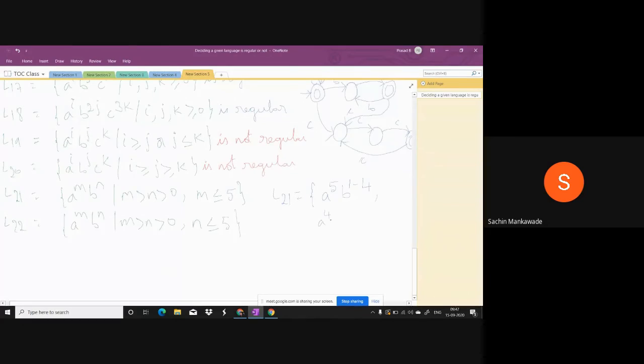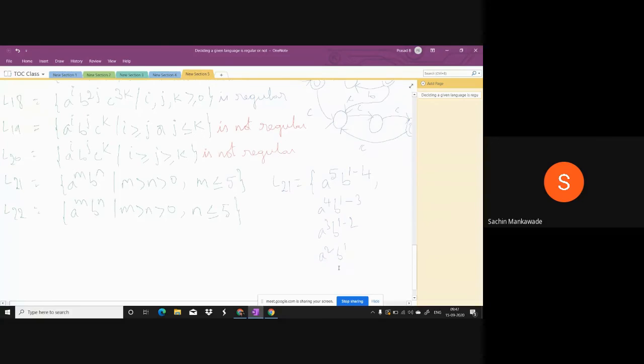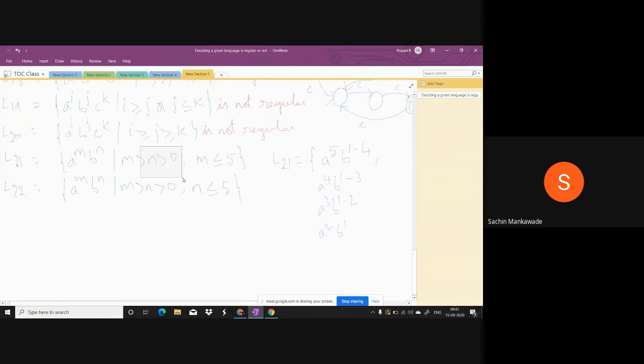Suppose a's are 4, how many b's? Less than 4: 1, 2, 3. Suppose a's are 3, b's can be 1 or 2. Suppose a's are 2, only 1. And suppose a's are 1, b's cannot be 0 because the minimum value is 1. So these are the strings. How many strings are present here? a power 5 b power 1, a power 5 b power 2, a power 5 b power 3, a power 5 b power 4, 4 strings. These are 3, these are 2, these are 1. Total 10 strings.